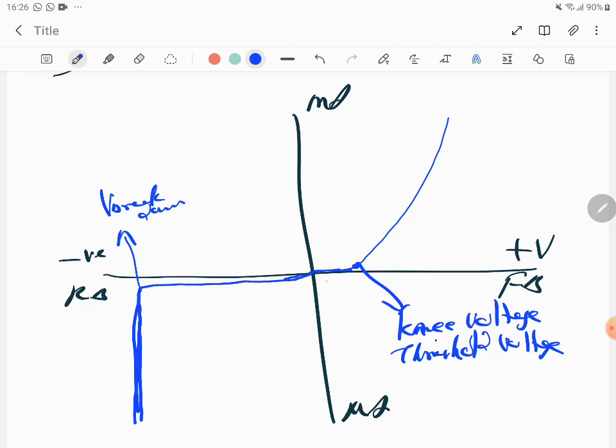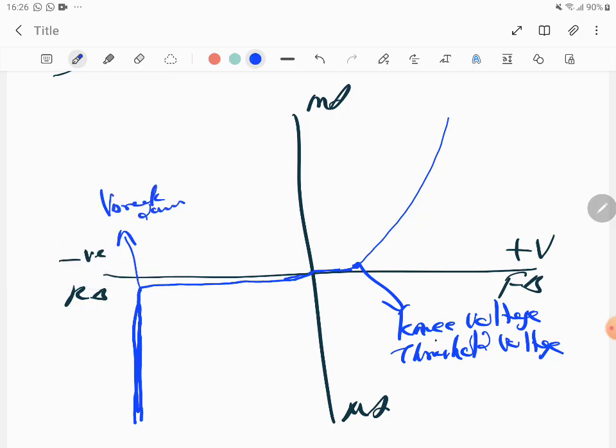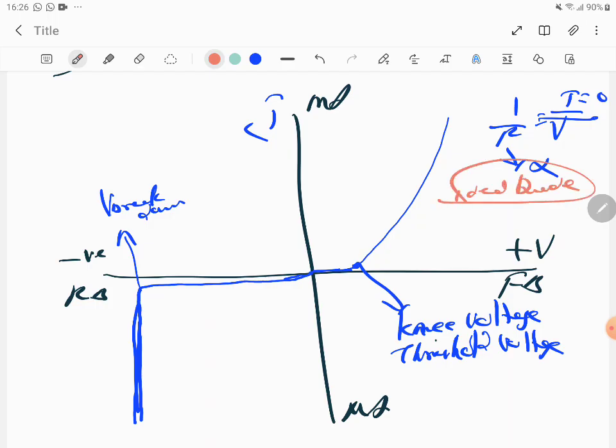So why is that here? I'll explain why the current is zero from here to here. The current is zero. Let's do resistance. This is an IV graph. When you take the slope, you get 1 by R equal to I by V. Here the current itself is 0, which means resistance is infinity. And this graph is applicable for an ideal diode. This graph that I've drawn is for an ideal diode.